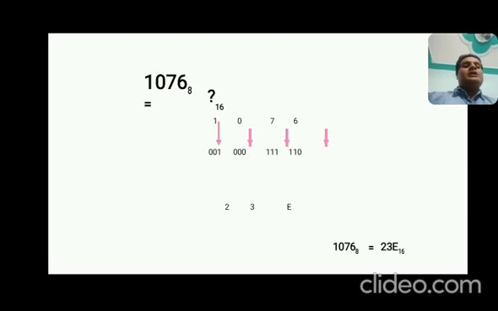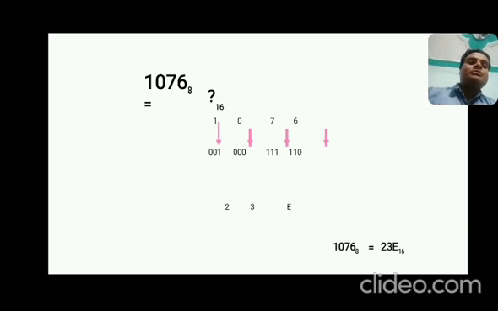Now simple, starting from the rightmost, you take 6 and write it in binary. So 6 has the binary value 110 in 3 bits, and 7 is 111, and 0 like this. Now starting from the rightmost side, 011, and take 1 of this triplet. So that is 10, and that will make the 4 bits, and the 4-bit binary represents hexadecimal.